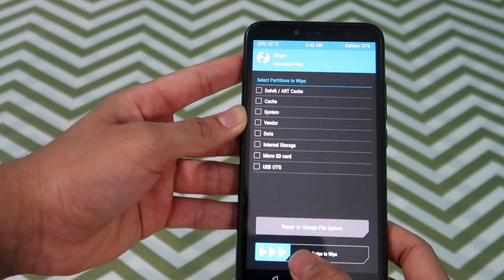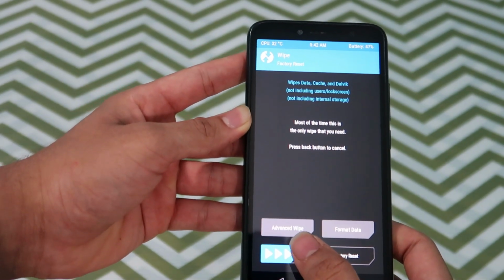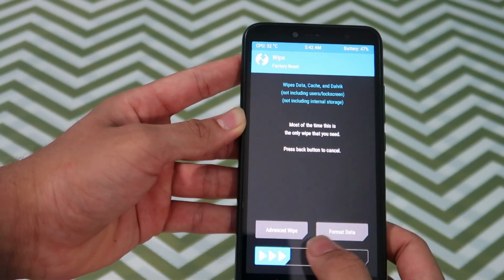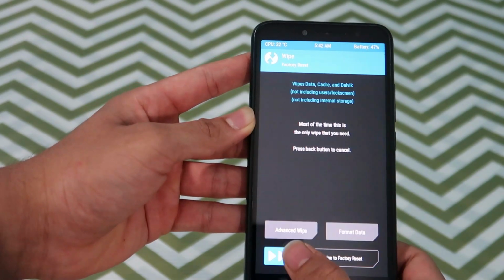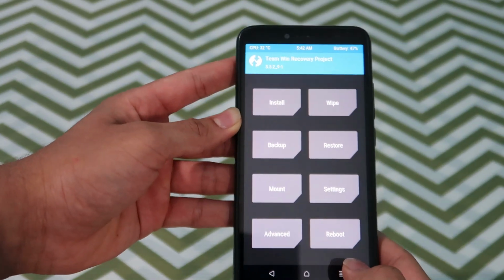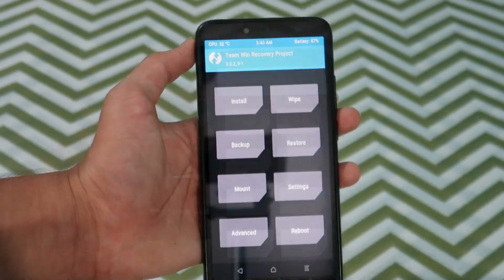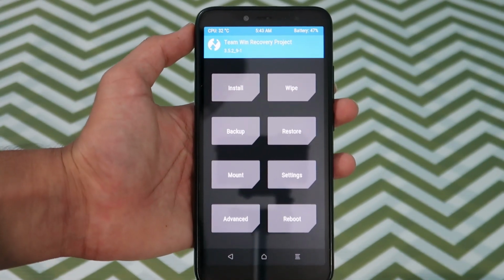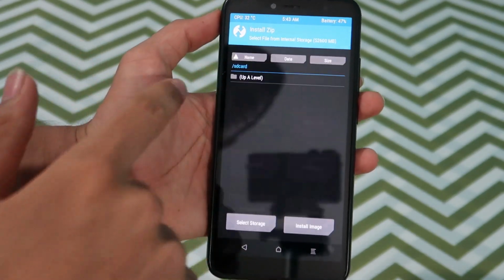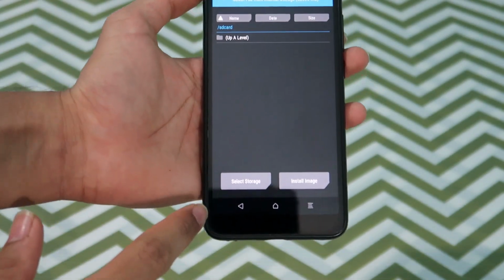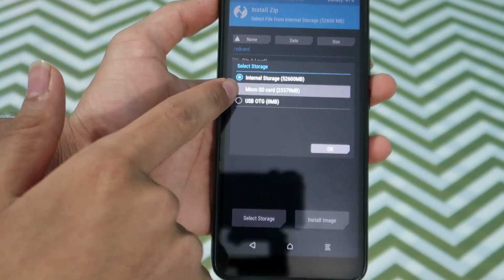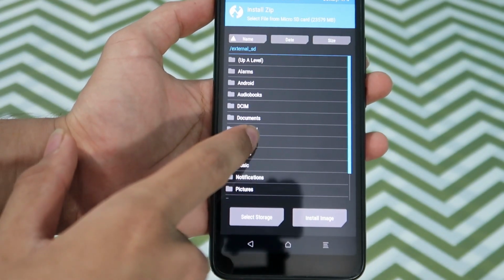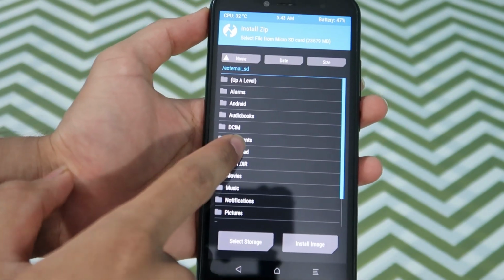Now we have to go back and click on swipe to factory reset once again. Go back, and now it's time to install. Now we have to click on the install button. Now we have to enter select storage, select the microSD card as we have stored the file inside the microSD card, and click on download.